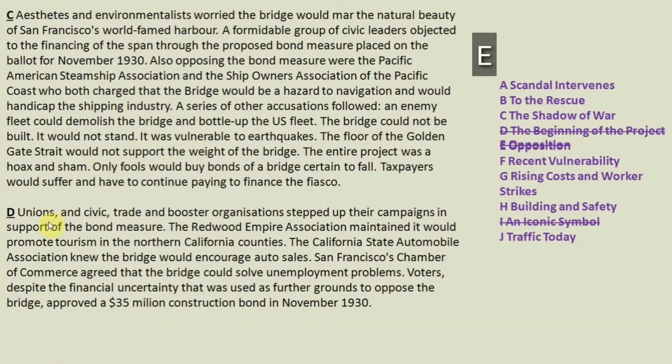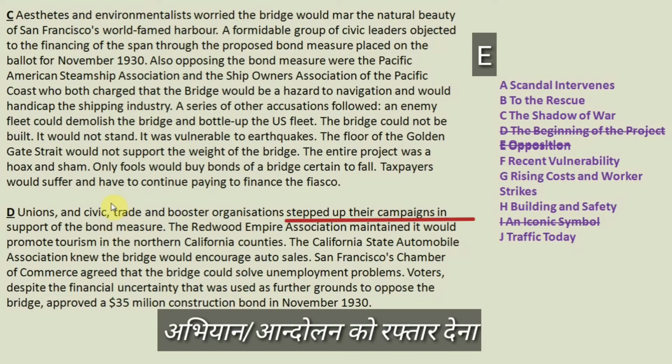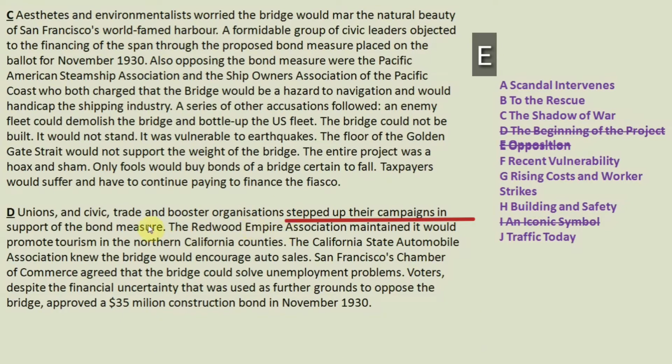Now let us move further. Union and civic trade and booster organizations stepped up their campaign in support of the bond measure. Now this line is giving you a hint that things were becoming positive. The Redwood Empire Association maintained it would promote tourism in Northern California counties.